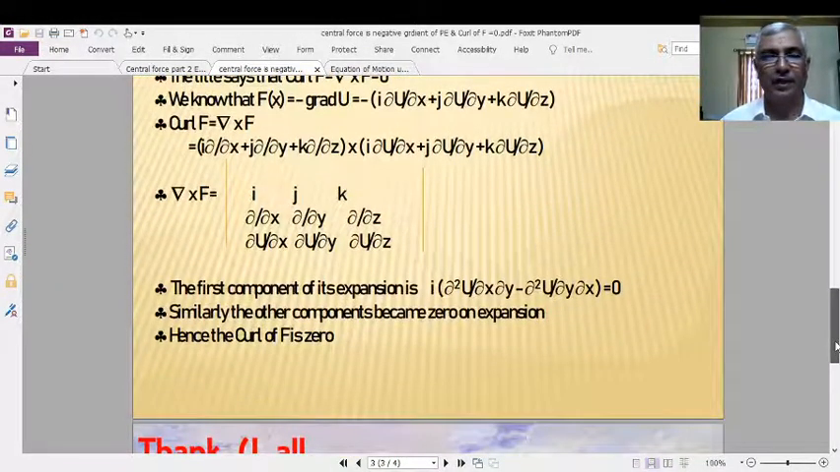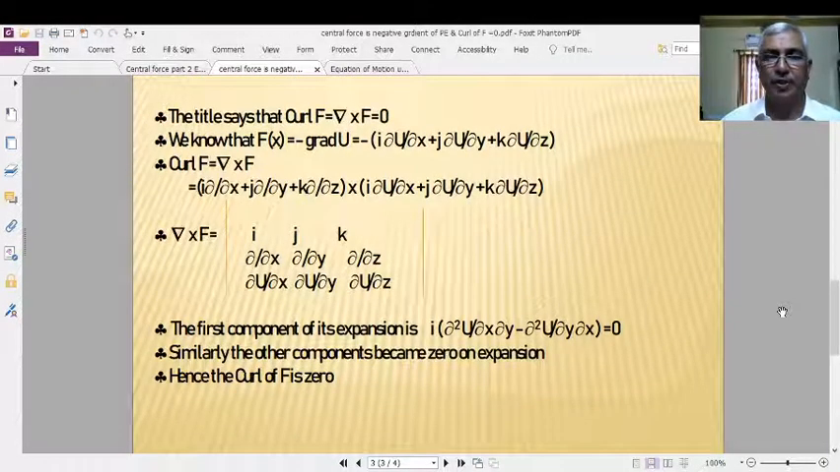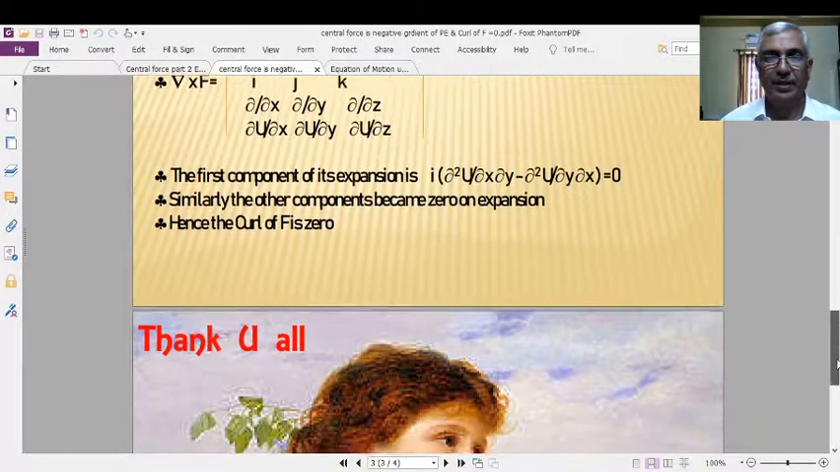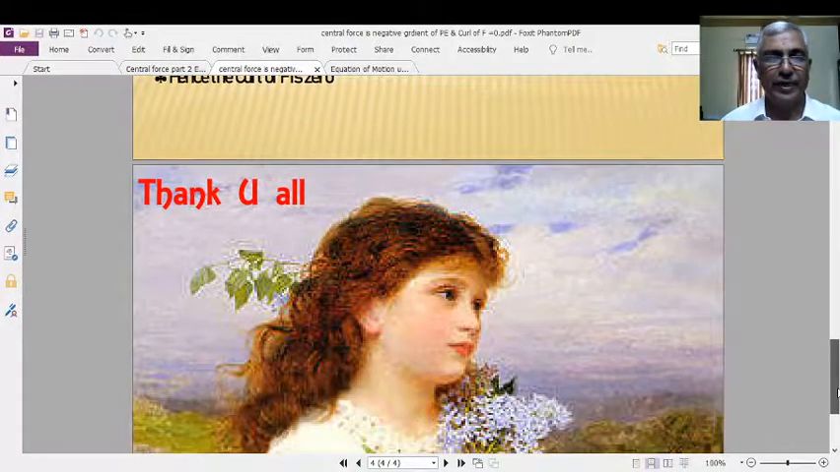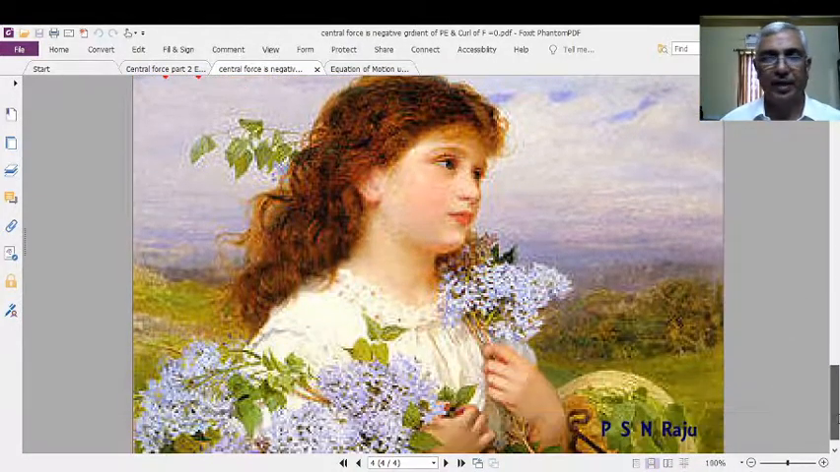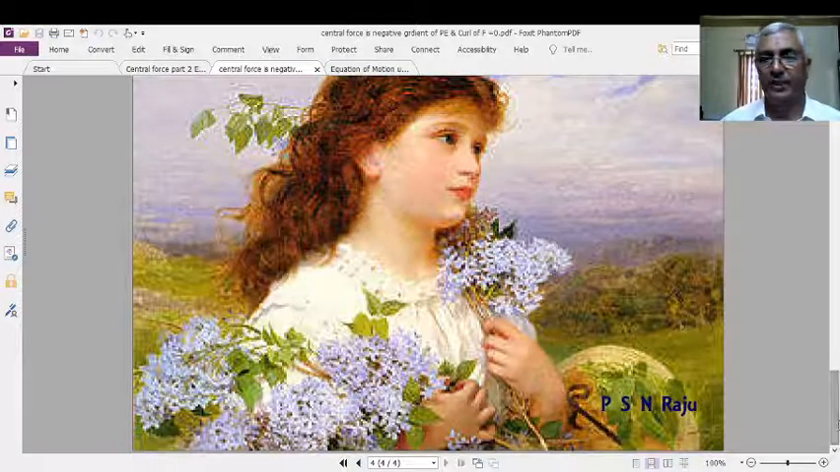In the PPT also it is shown here, but for the convenience of the students, I scroll down the material pages. That is why you will get that the curl of the central force is 0.